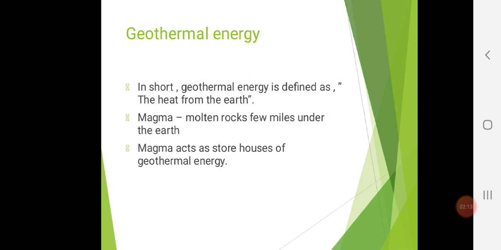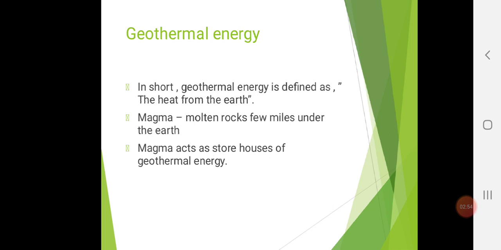Geothermal energy is another non-conventional energy resource having some advantages and some limitations. It is the Earth's heat which escapes as steam at the location of a hot spring. For example, in the United States, most geothermal reservoirs of hot water are located in the western states, Alaska and Hawaii. Wells can be drilled into underground reservoirs for the generation of electricity. In short, geothermal energy is defined as the heat from the earth.